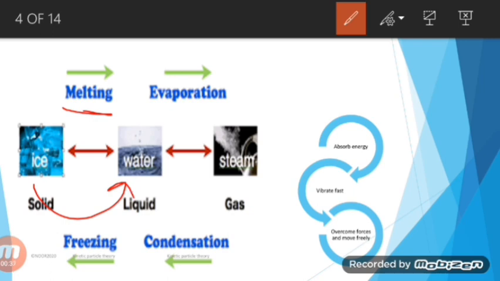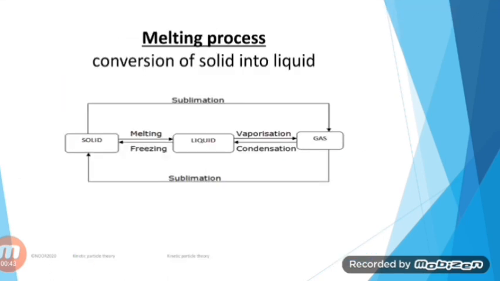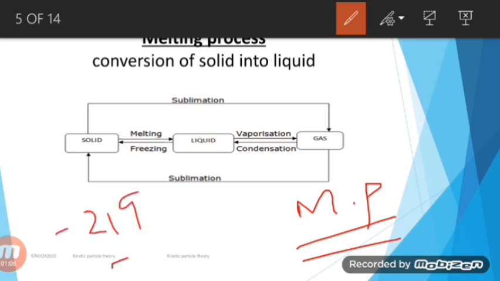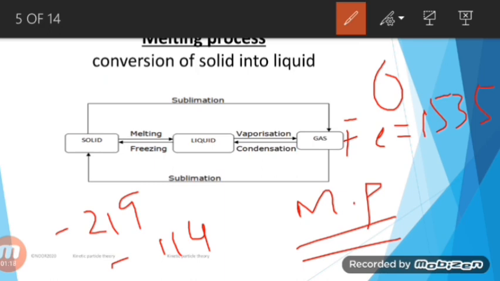Now, how will ice be converted into water, or how is solid converted into liquid? So let's have a look at the melting process. Melting is basically the conversion of solid into liquid, and the temperature at which the solid is converted into liquid is called the melting point. So melting point is a temperature. Each substance has a different melting point, such as oxygen has a melting point of -219, ethanol has a melting point of -114, ice has a melting point of 0 degrees centigrade, iron has a melting point of 1535 degrees centigrade, and so on.